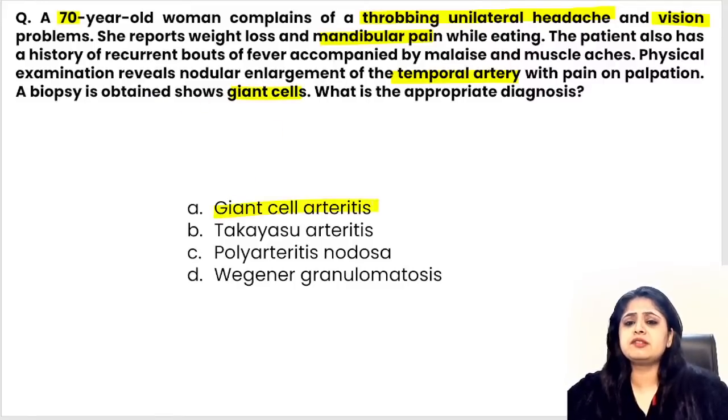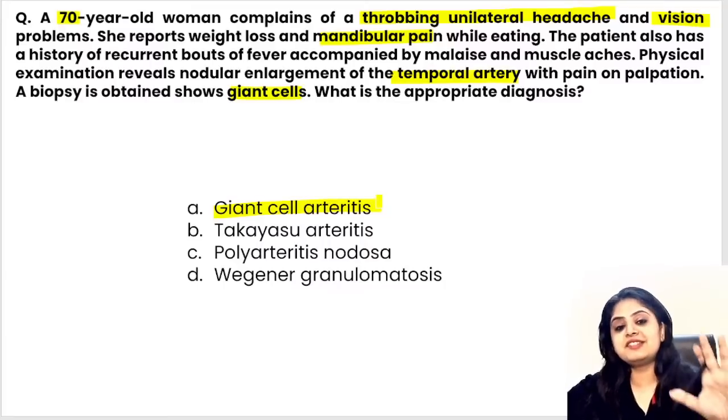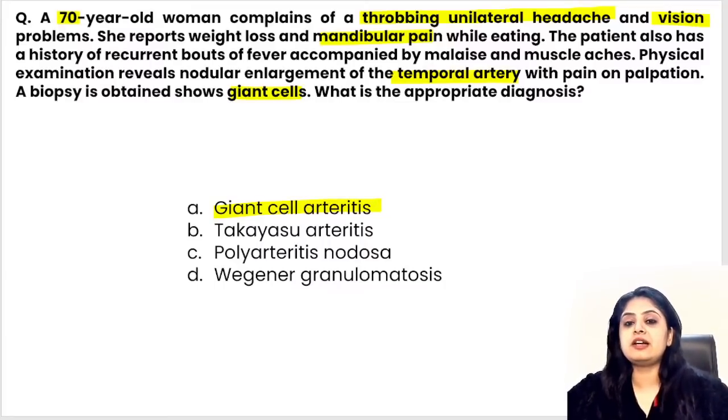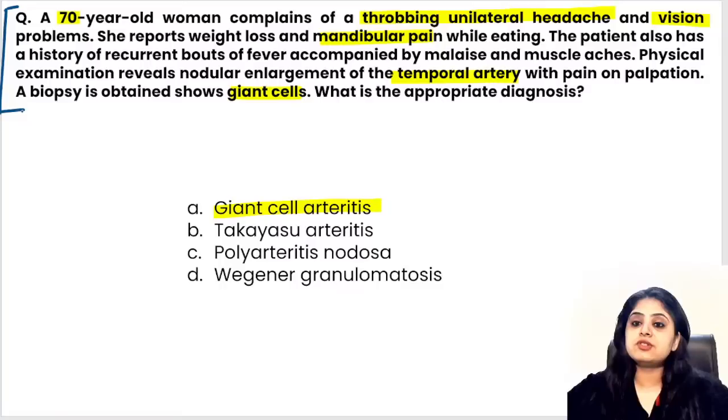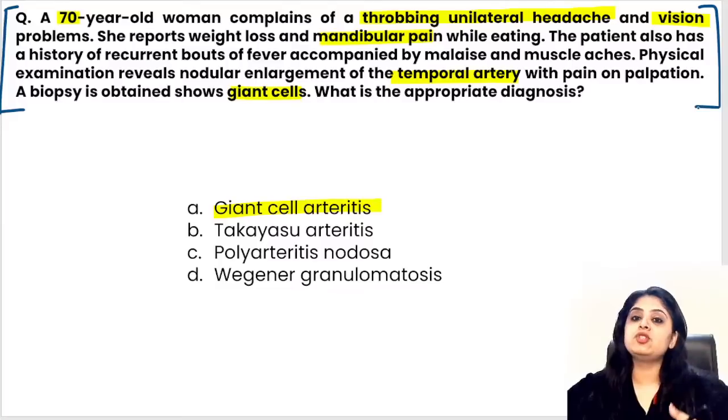Biopsy shows giant cells. Ma'am, if I could write an essay on giant cell arteritis, this is how the essay on giant cell arteritis would have looked like. It's actually like writing an entire description of the disease. That is why I say lengthy questions are always welcomed. You should never run away from lengthy questions. You should welcome lengthy questions, because the more I talk, the more information I will give you. The more the examiner talks, the more information he will give us. As simple as that.